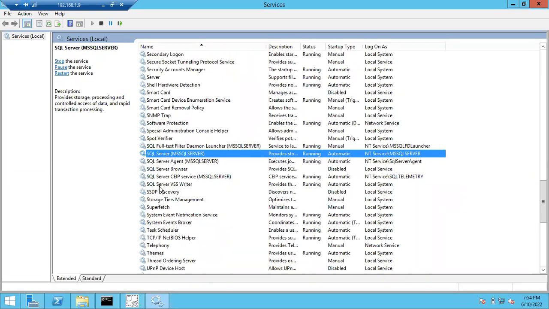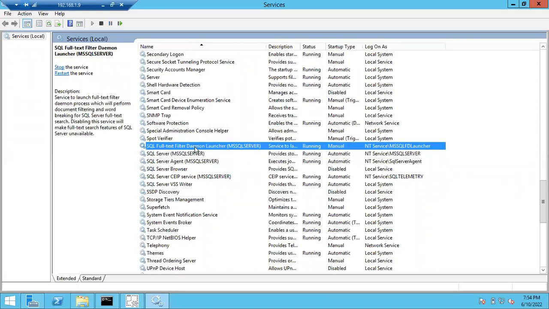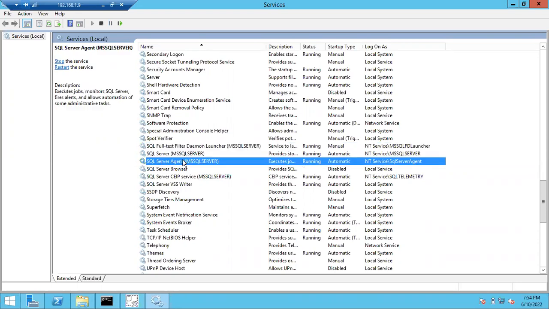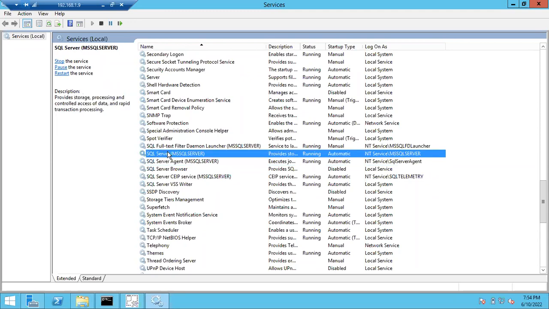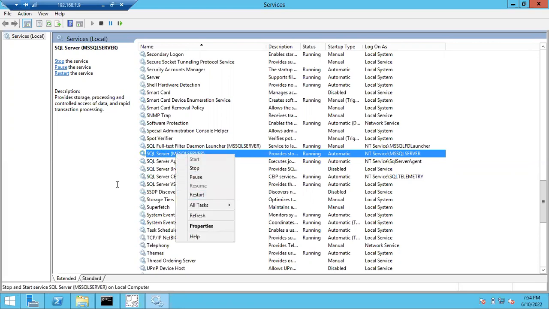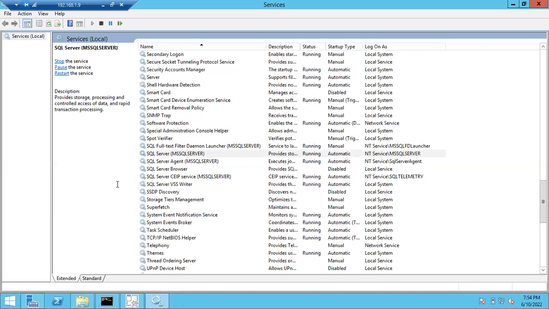A lot of SQL services are there, right? The other services have some extra text: SQL full text and agent, browser, CA, VSS writer. But the main service doesn't have any extra text. You can see only the instance name. SQL Server, there is no other text, and you can see the instance name. So this is the main service, guys. If anyone asks you to restart the SQL server, no need to restart all the services. Just restart the main service so that you can fix that issue or complete the requirement. This is how we'll restart.